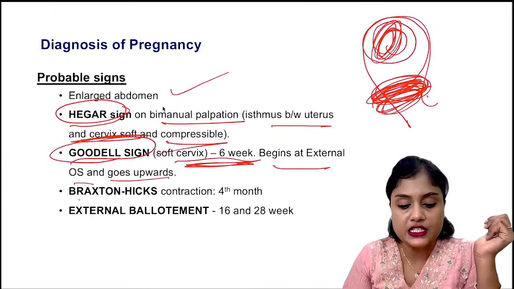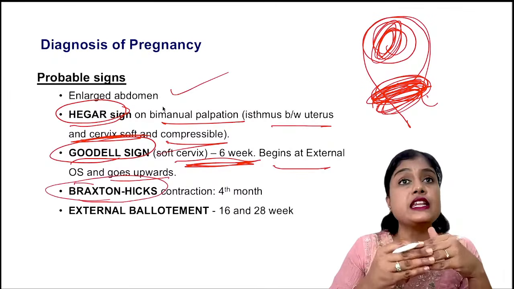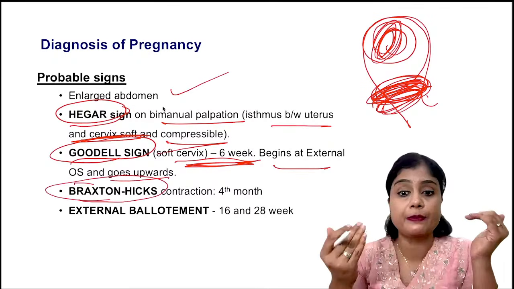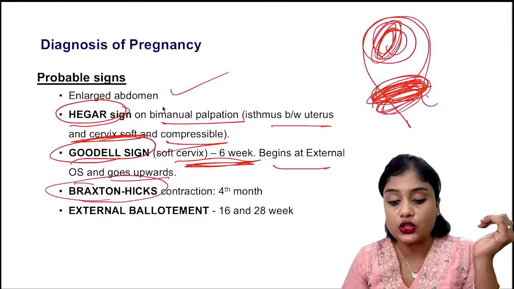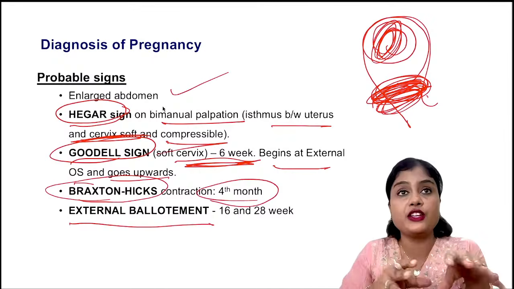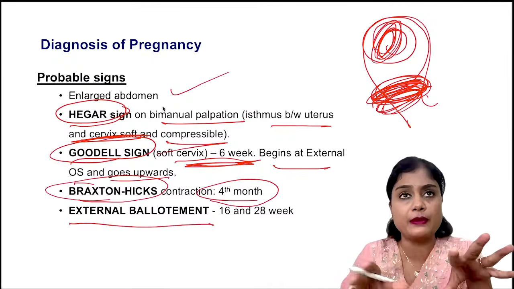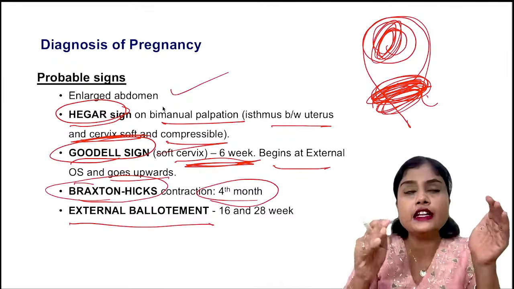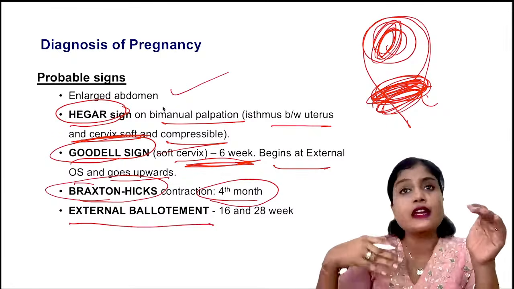Then Braxton Hicks, these are contractions. These are seen after 4 months, once the placental development is there, that is when we see this. So this is seen after 4 months. And external ballottement, that is you can appreciate movement of the baby inside. So what is that? Internal ballottement is seen early, whereas external ballottement is seen late.